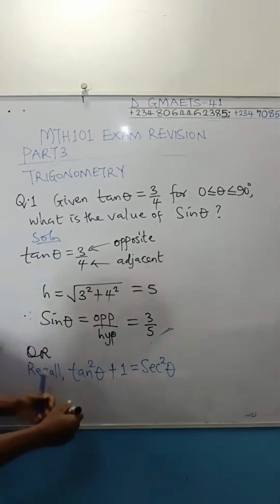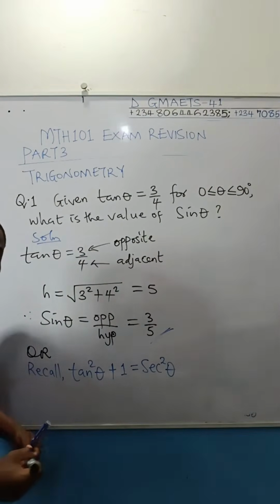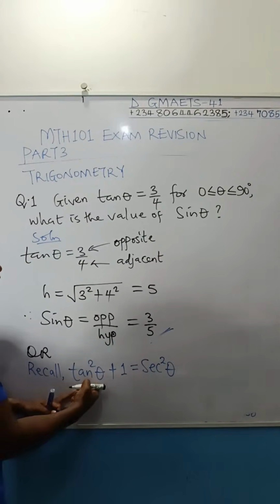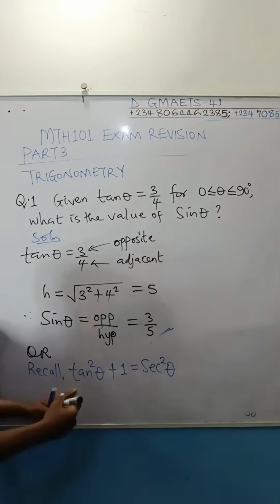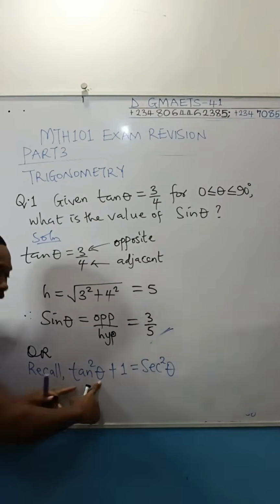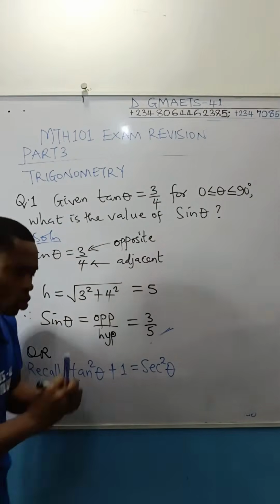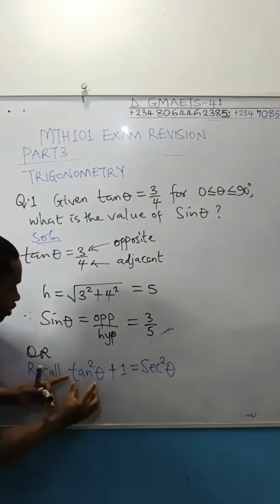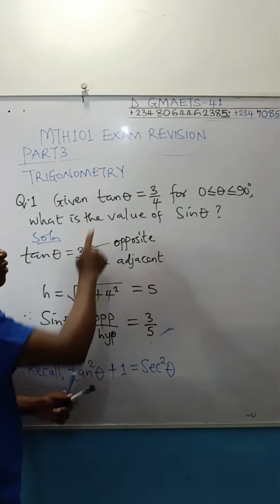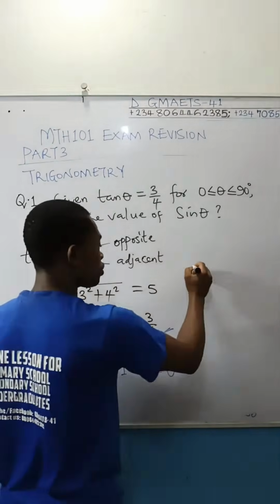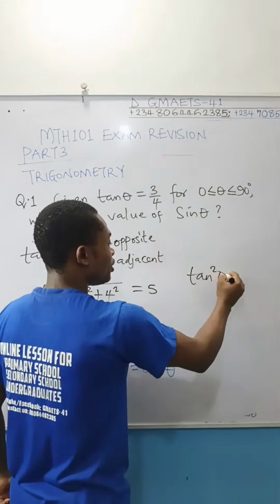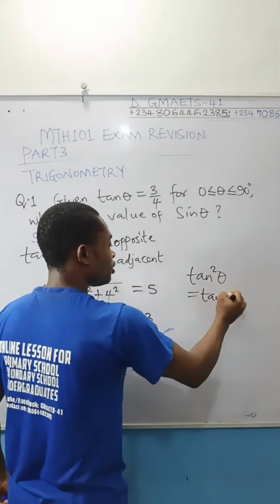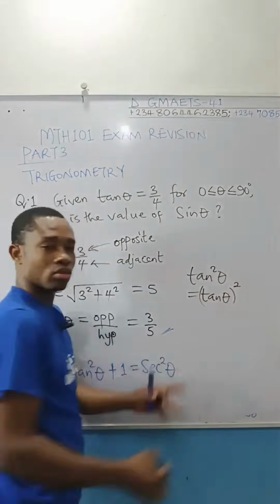Now, if this is true, which of course it is, we know the value of tan theta. Tan theta is 3 over 4. So in place of this tan theta, I will fix 3 over 4. But remember that the tan theta is squared. So if you're replacing tan theta with 3 over 4, take note, tan squared theta is the same as tan theta in brackets all raised to power 2. That's the meaning of that.